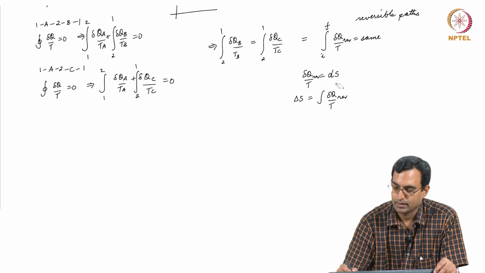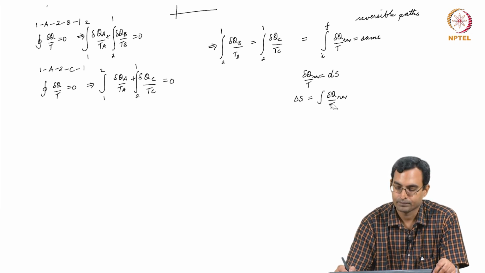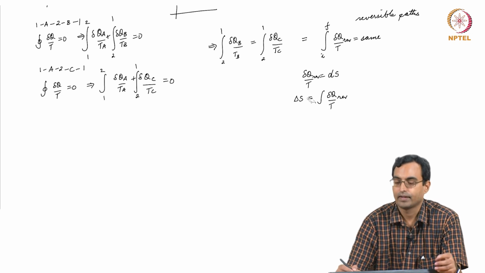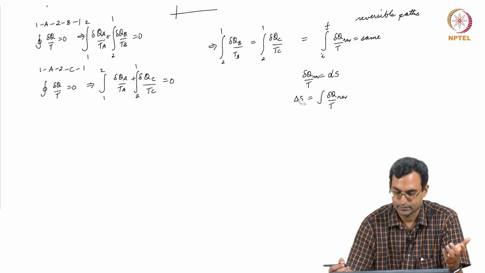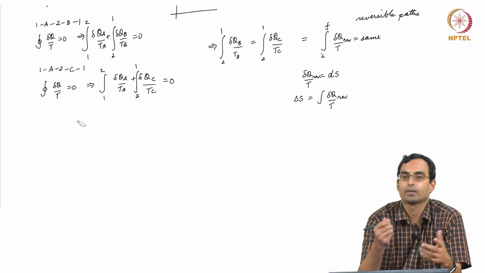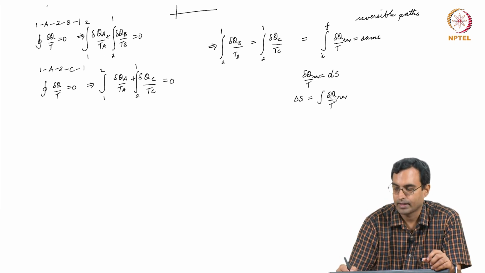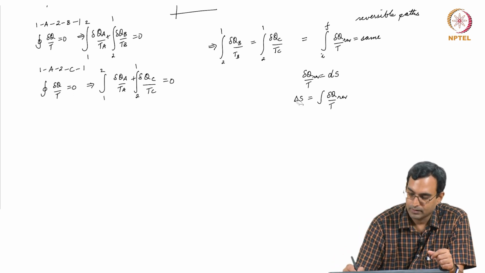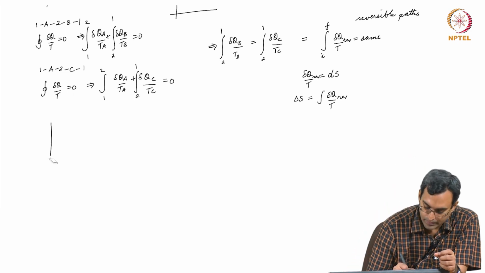What we see over here is that we have defined this value only for a reversible process. In the case of an irreversible process, we do not have a way of finding out the delta S directly, because in the case of an irreversible process, one of the things is we do not even know the process correctly, because we do not know what is happening. In the reversible process, we are in equilibrium, so we can plot all the points of the process correctly, we can find out this. But what we see is that entropy is a state function.